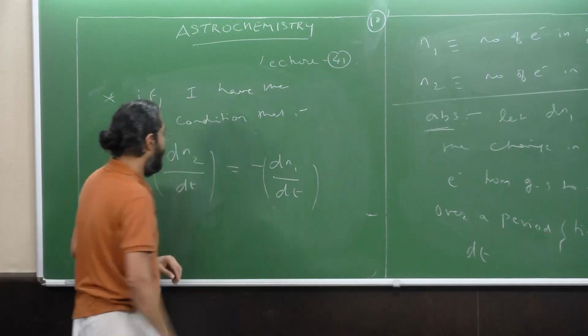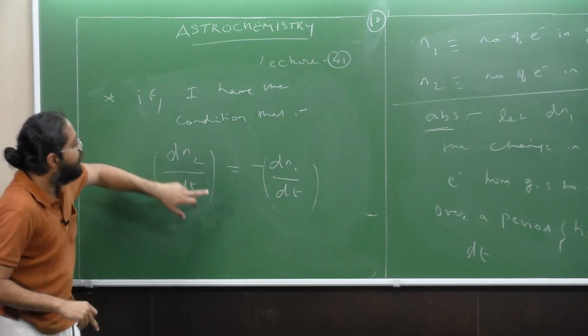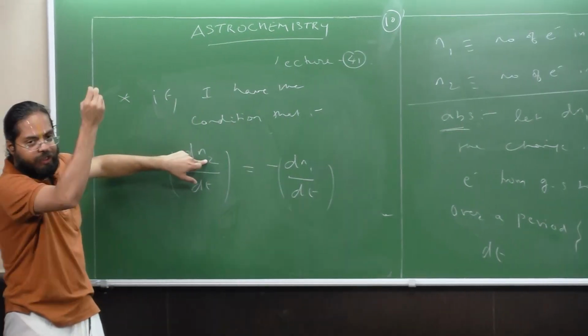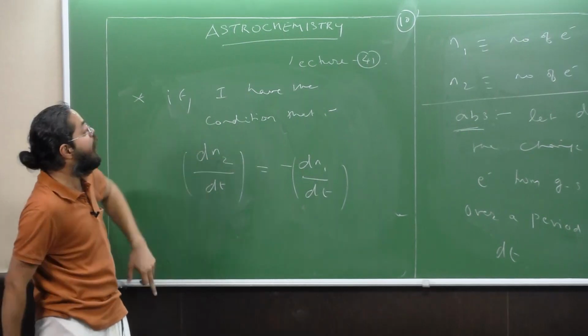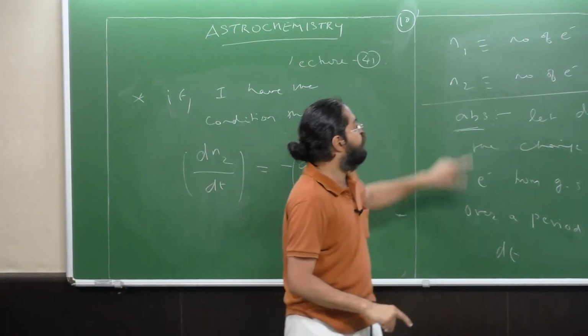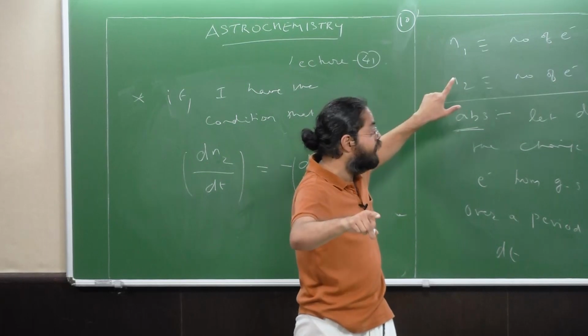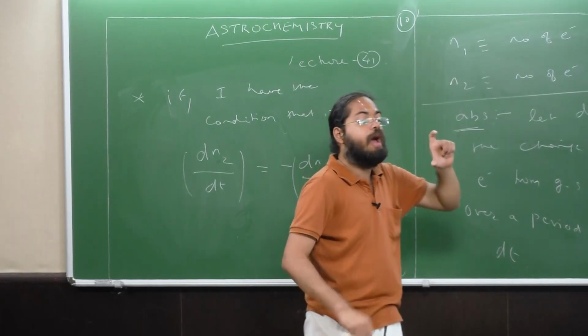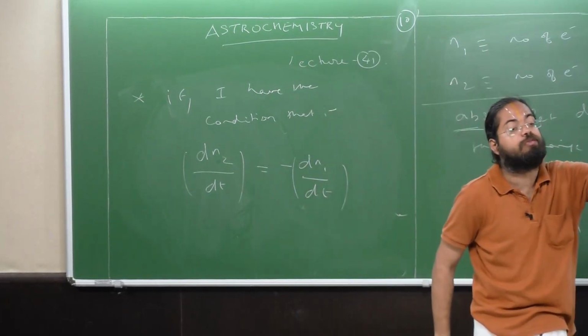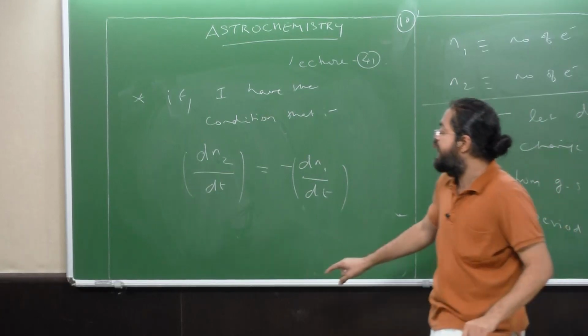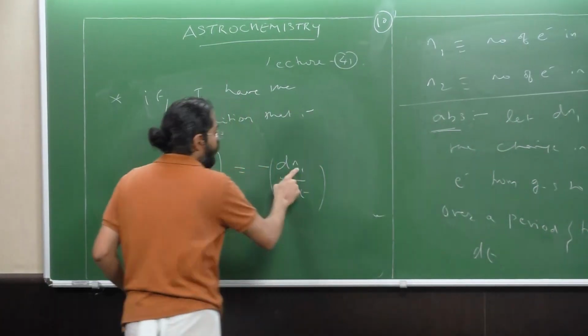In other words, all the electrons that are getting to the excited state are only coming from the ground state. Of course, the electrons are going to be in the excited state always, but as part of this absorption, all the electrons in N2 are only coming from N1.